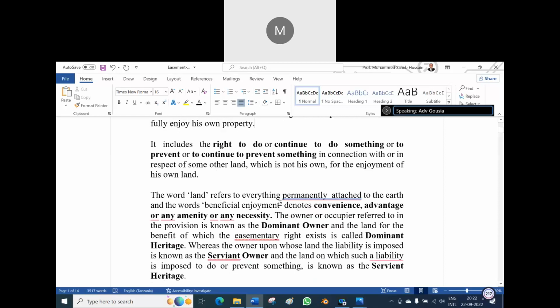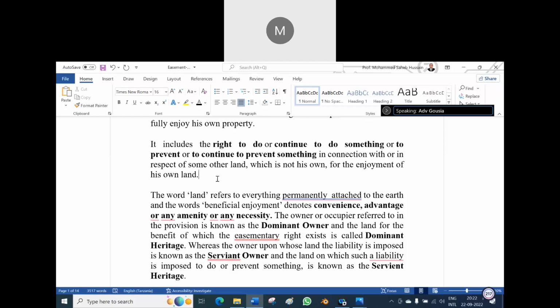It includes the right to do or continue to do something, or to prevent or continue to prevent something, in connection with or in respect of some other land which is not his own, for the enjoyment of his own land. And the path which he is enjoying is not the path of his own land. It is the land of somebody else. But still, he can use the land to reach his property, and he can enjoy the path when he reaches it.